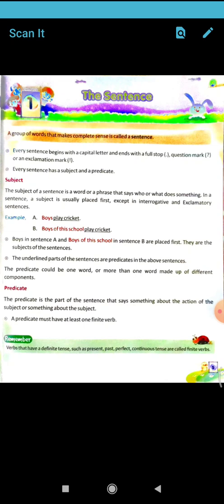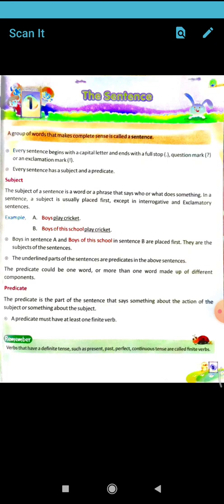So here check the subject definition given. The subject of a sentence is a word or phrase that says who or what does something. In the sentence, check here, Boys play cricket. What is the highlighted word? Boys. Boys is the subject. The underlined words play cricket will be the predicate. Predicate is a part of the sentence which tells us about the action of the subject.